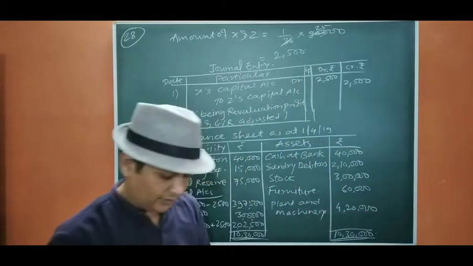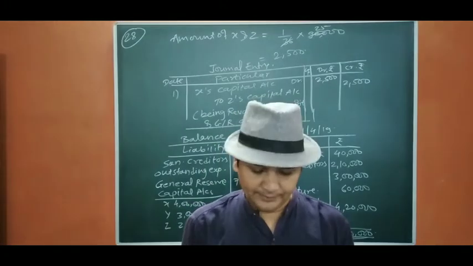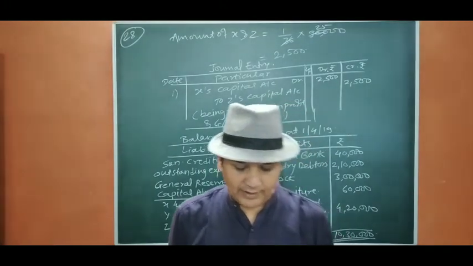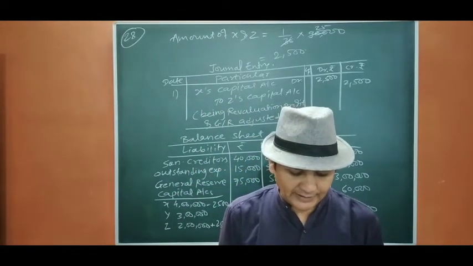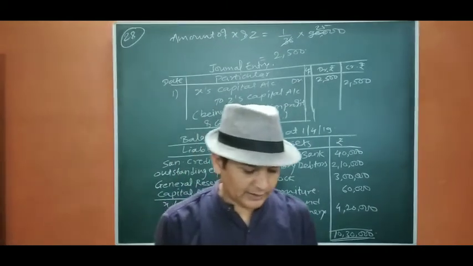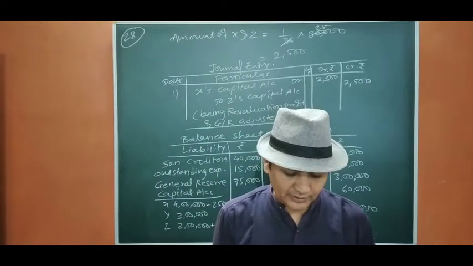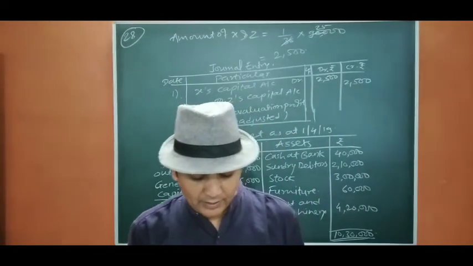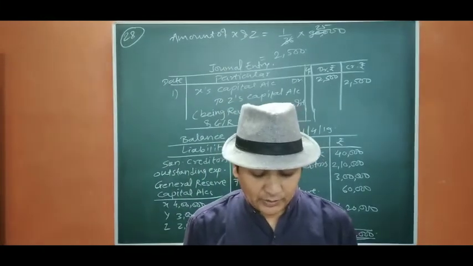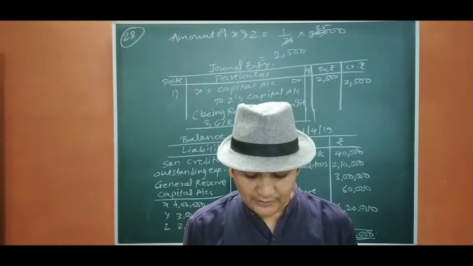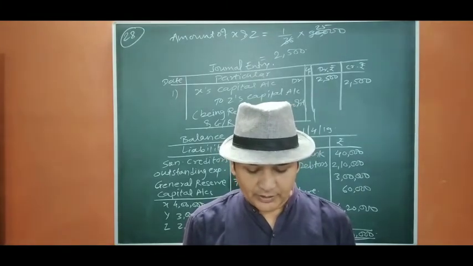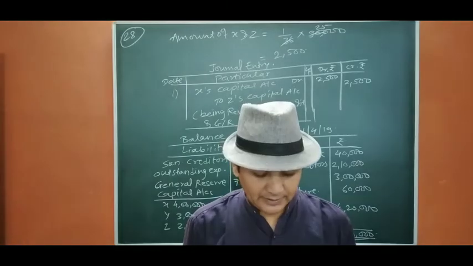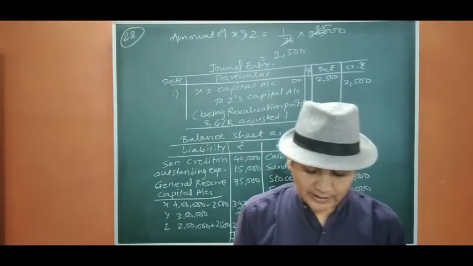Now we move to next question, question number 29. Balance sheet of X and Y, who share profit and losses as 5:3, as at 1st April 2019 is X capital, Y capital, general reserve, creditors, employees provident fund, workmen compensation reserve, goodwill, machinery, furniture, debtors, stock, bank, advertisement, suspense.